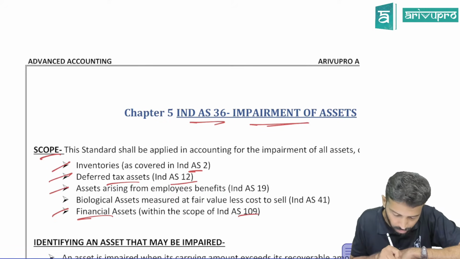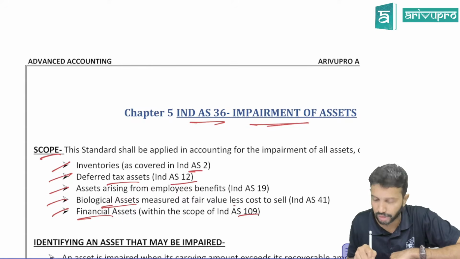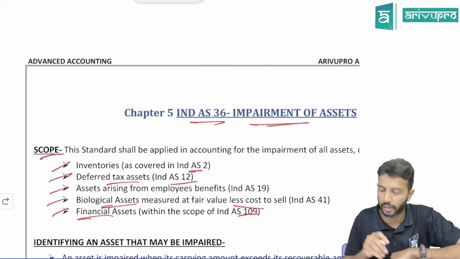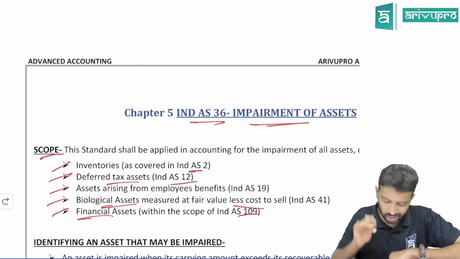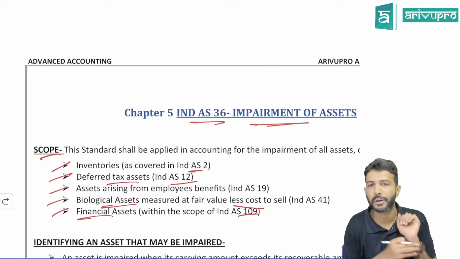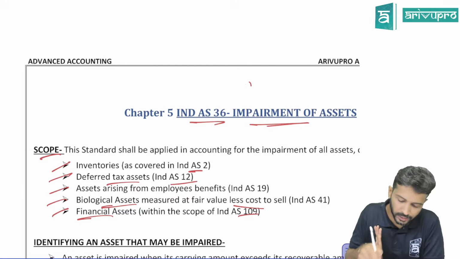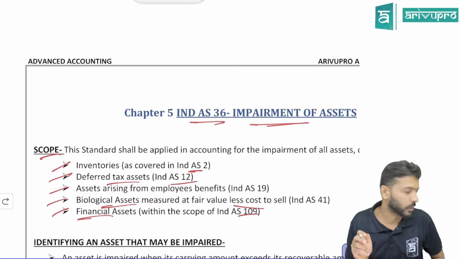Just now we studied something, no? Biological assets measured at fair value less cost to sell. Even for those assets or employee benefit assets, don't apply this particular standard because the respective standard gives a treatment for it. Since the respective standard is recommending the treatment, this particular standard has excluded these assets from its scope.